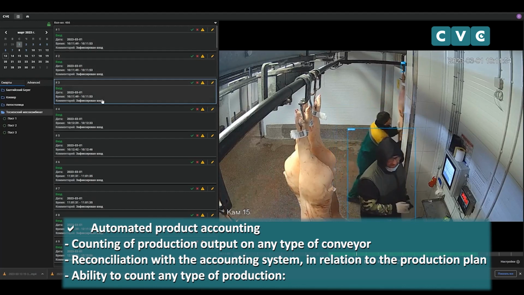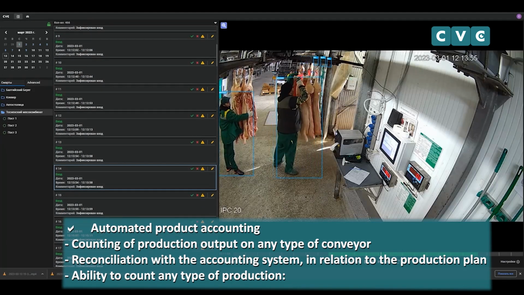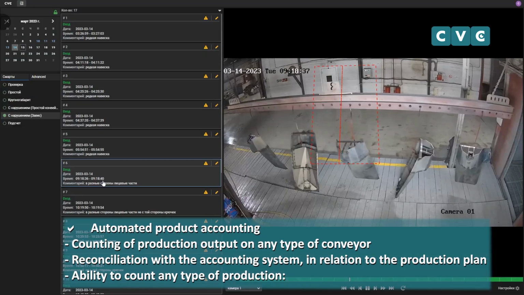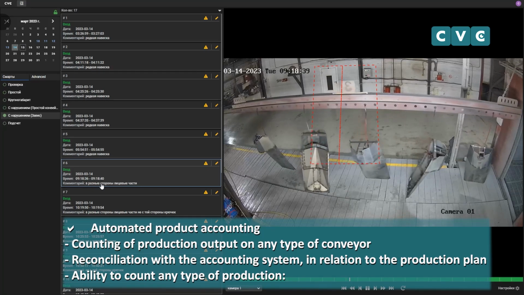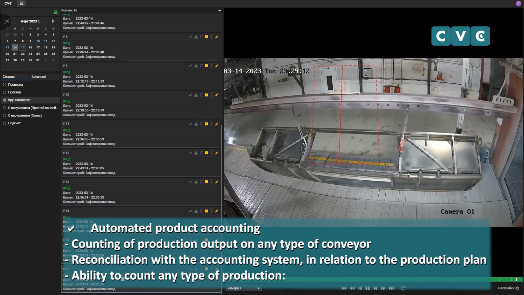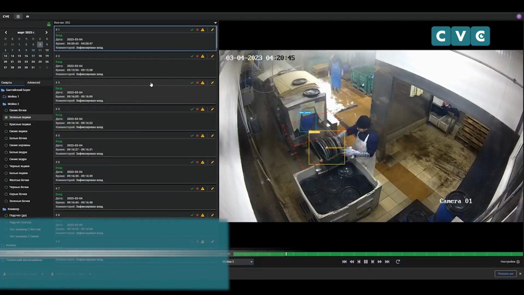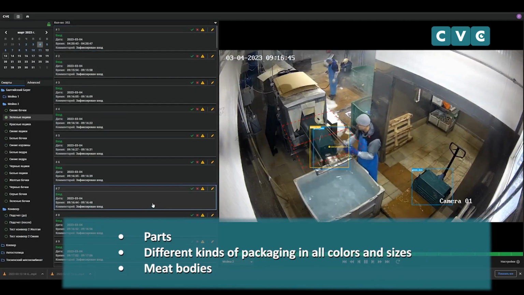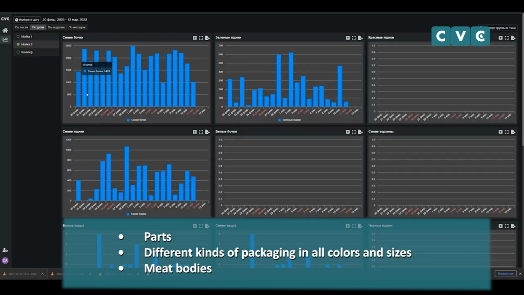Automated product accounting, counting of production output on any type of conveyor, reconciliation with the accounting system in relation to the production plan, ability to count any type of production, parts, different kinds of packaging in all colors and sizes, meat bodies.